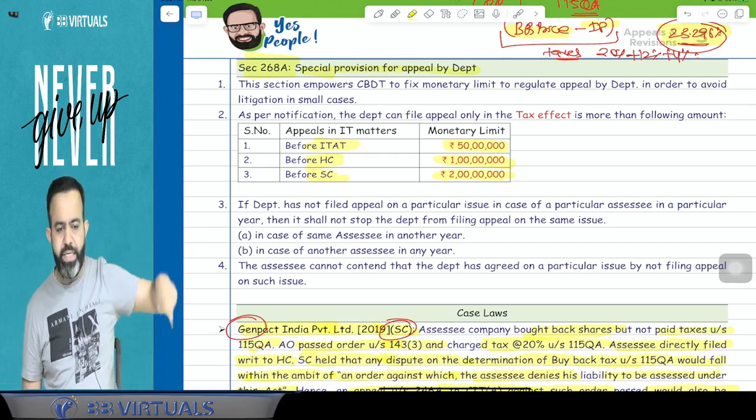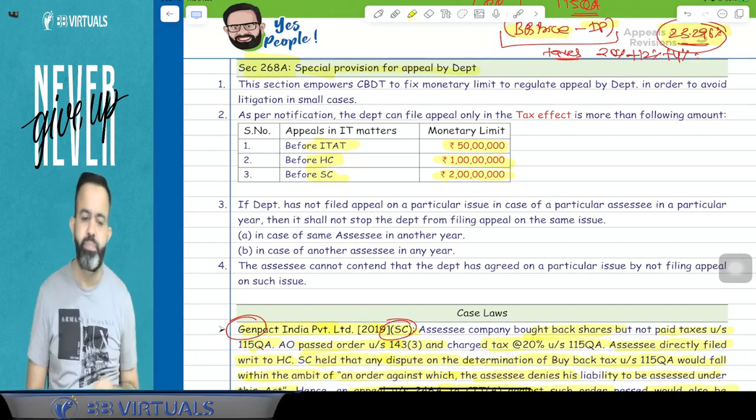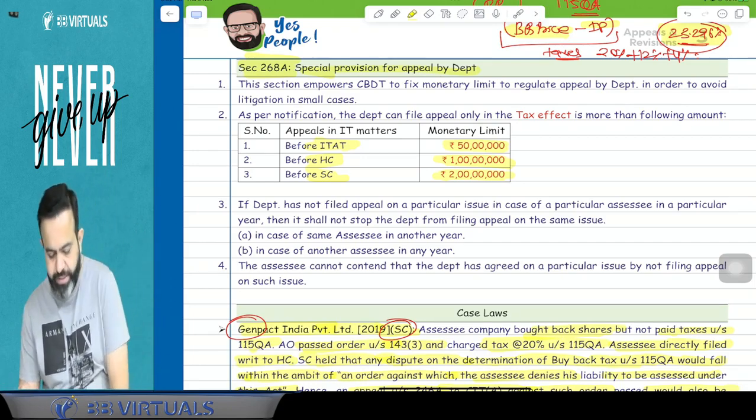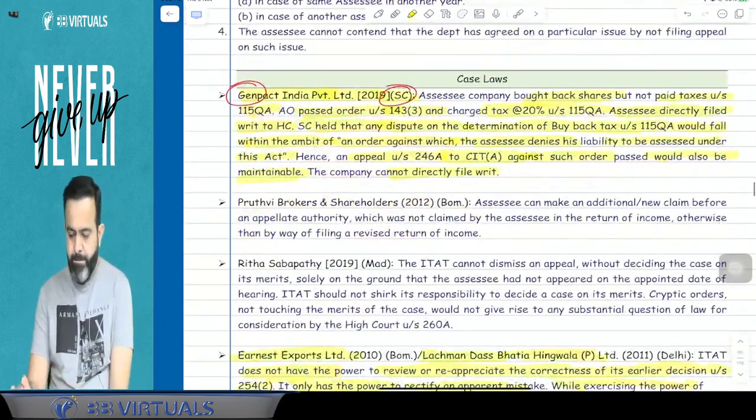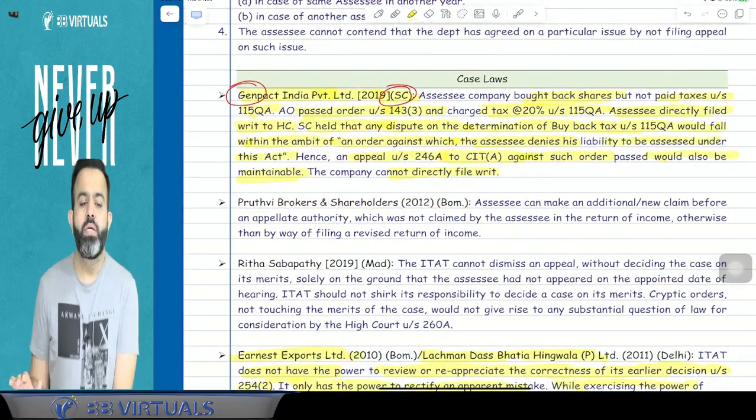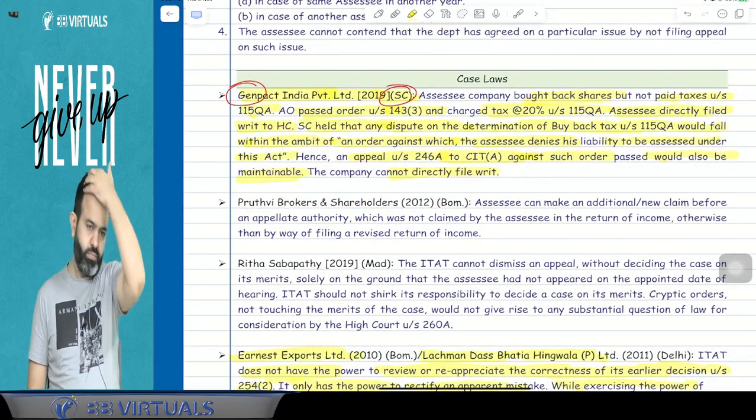Yes. Whatever is written here, just read it. 1, 2, 3, 4, 5. Just read this point.